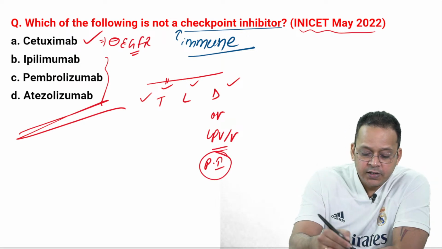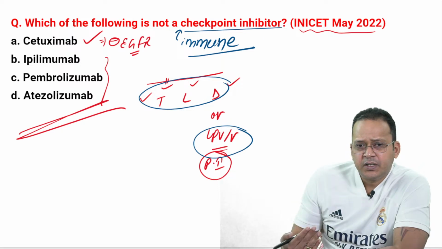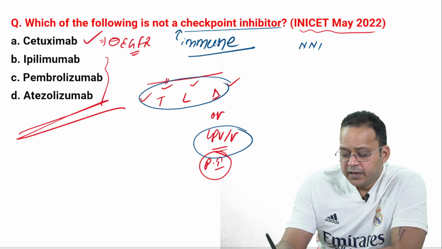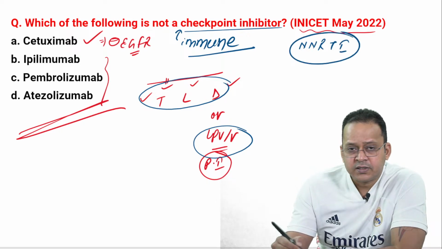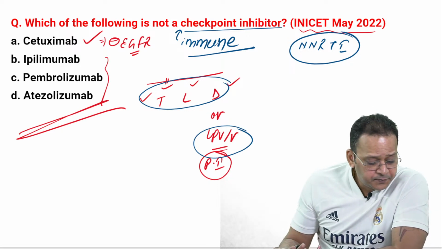You look at the MCQs, mostly they will be from these drugs or protease inhibitors. The other drugs are not that asked. For example, you might have seen NNRTIs are not being asked nowadays. Efavirenz, nevirapine, they are not being asked. The reason being, they are totally out. They are not used in India.